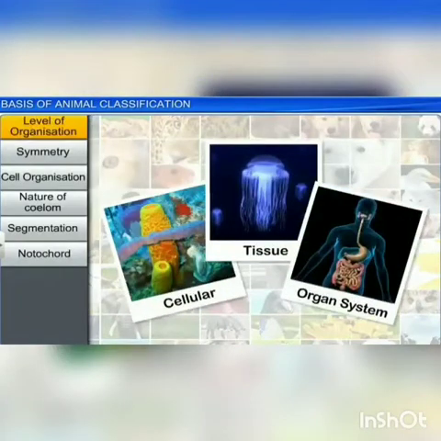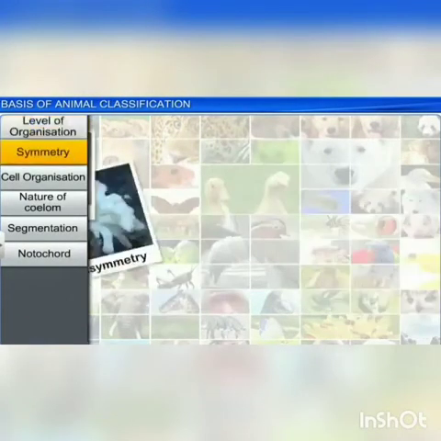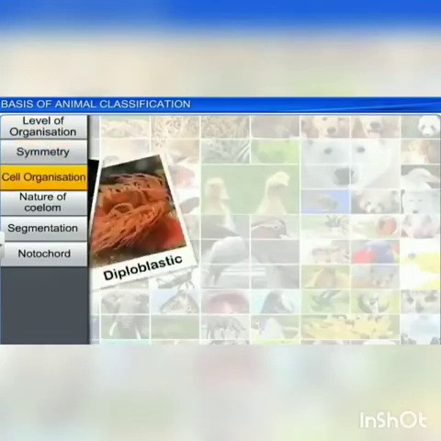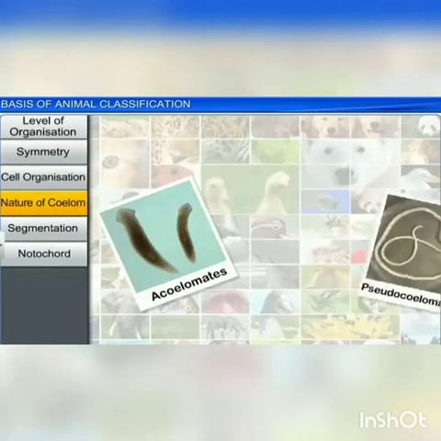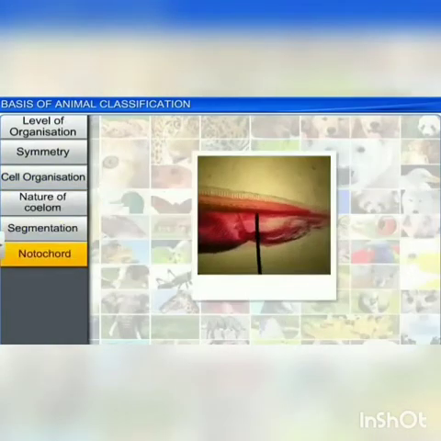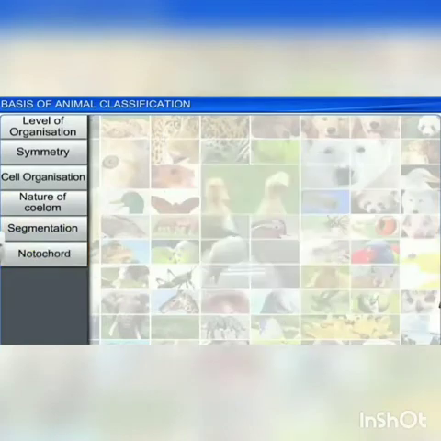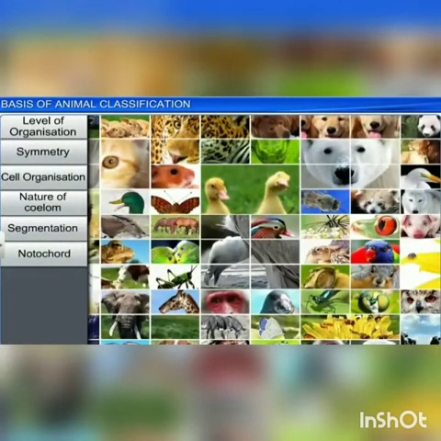The level of organization, symmetry, cell organization, nature of coelom, segmentation, and presence or absence of notochord. First is the level of organization. The level of organization is the first basic fundamental feature that deals with the pattern of cell organization in an animal. There are four patterns of cell organization.